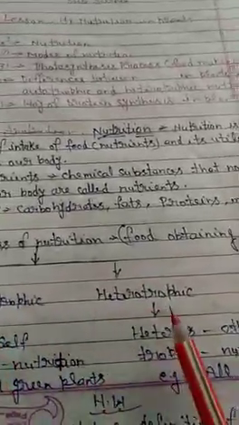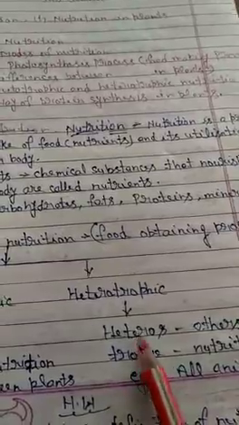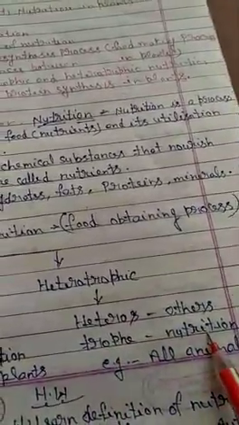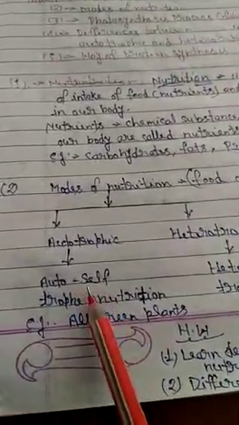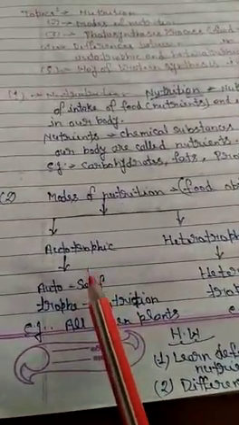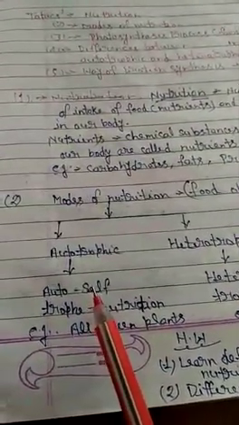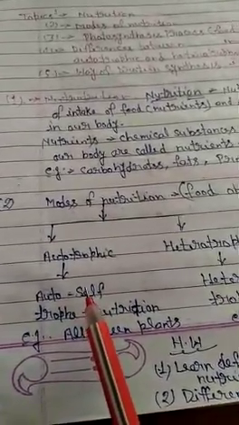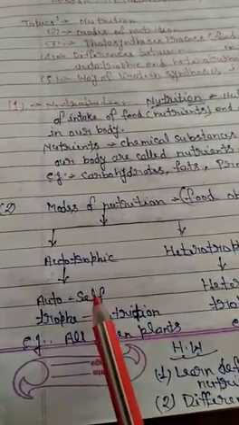Like autotrophic, heterotrophic is also divided into two words. Heteros means others, troph means nutrition. Auto means self, the mode of nutrition in which organisms can make their own food without involvement of any other organism.